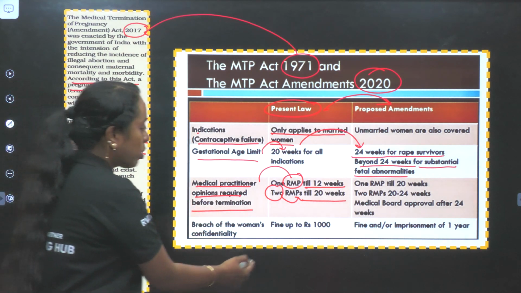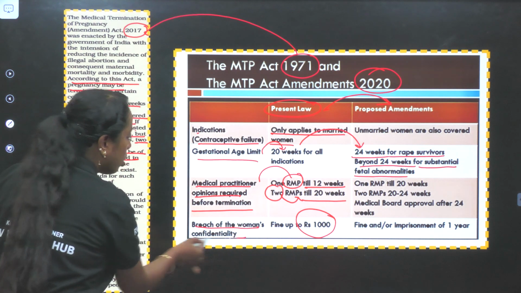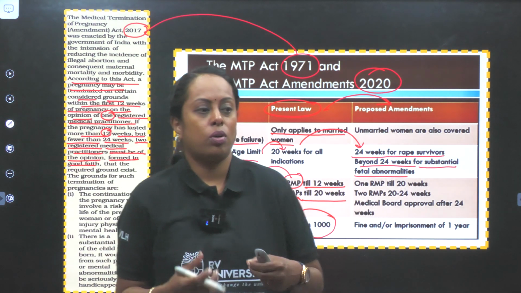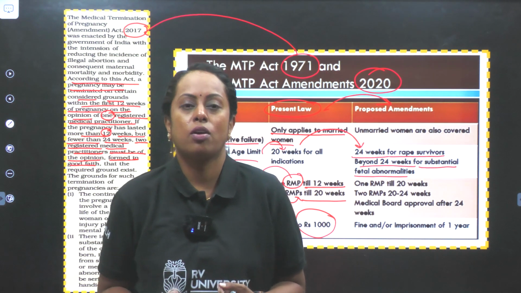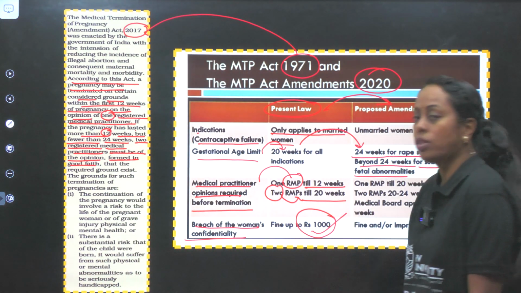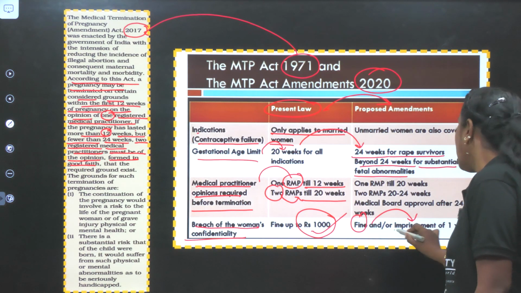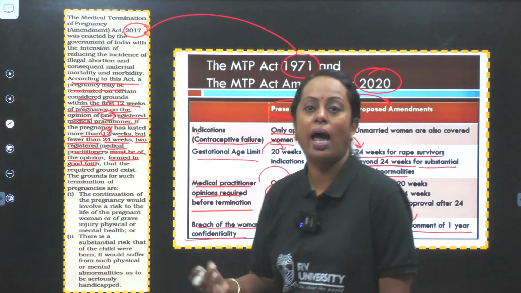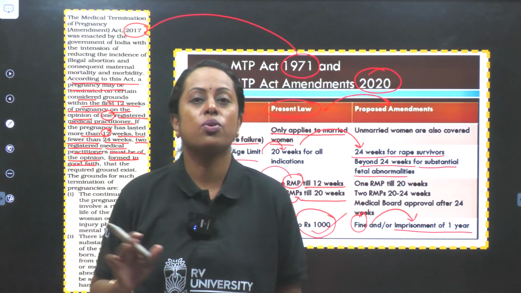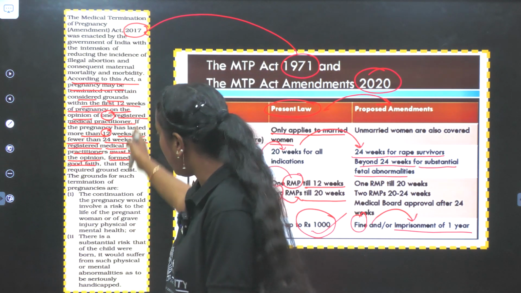Initially there was a fine if it breaches the woman's confidentiality. You're not supposed to disclose this. It was earlier fined 1,000 rupees, but it was changed to a fine as well as the person being put in jail for a year. So make sure you go through this part because you have your MCQs coming, especially in this part.